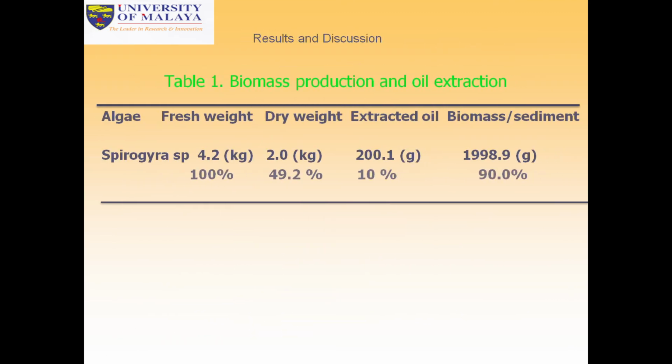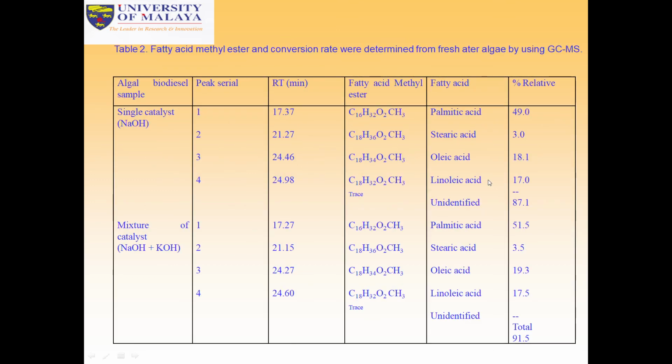Results: we can see the Spirogyra species. Fresh weight 4.2 kg means 100%, dry weight 2 kg means 49.2%, extracted oil 10%, biomass 90%. Then we can see the different fatty acids. Conversion rate 91.5%. The fatty acids are palmitic acid, stearic acid, oleic acid, linoleic acid, with a mixture of catalyst and a single catalyst. This is the single catalyst, sodium hydroxide, and the mixture of sodium hydroxide plus potassium hydroxide. We have also seen unidentified 87.